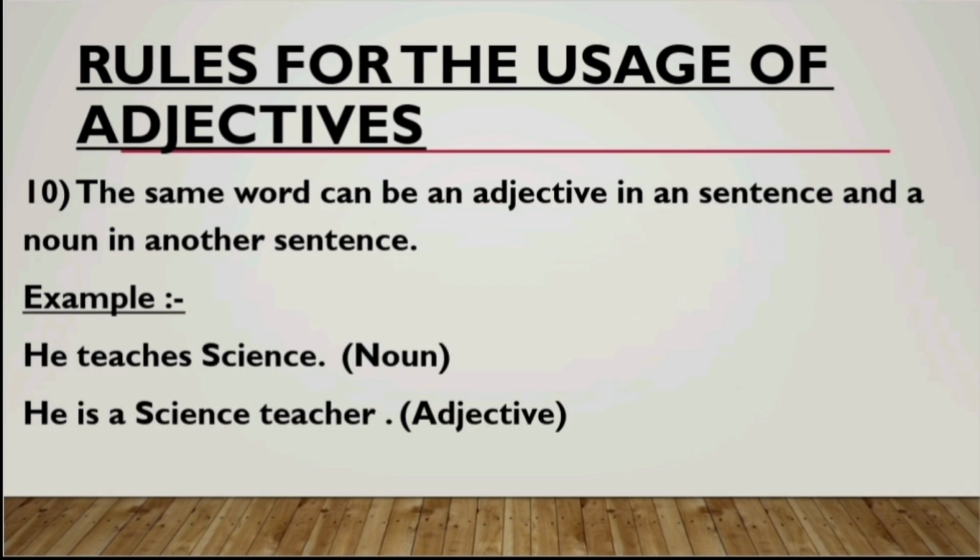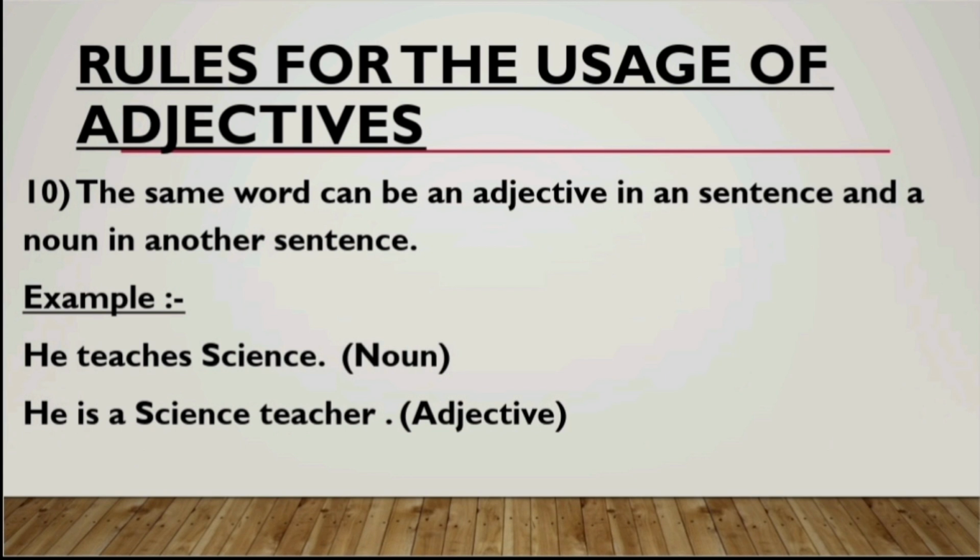The 10th and the last rule in today's class is that the same word can be used as an adjective in one sentence and a noun in another sentence. So the same word can be used as an adjective or as a noun. The usage varies, and how it is used in a sentence helps us understand whether that particular word is a noun or an adjective. Have a look at these examples.